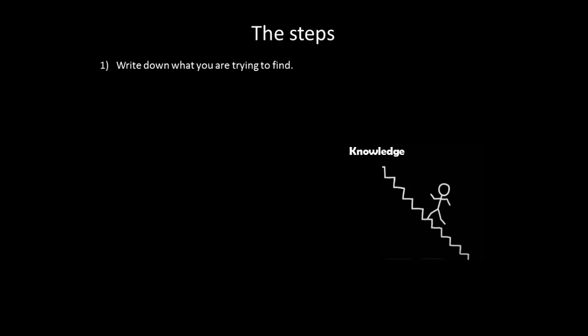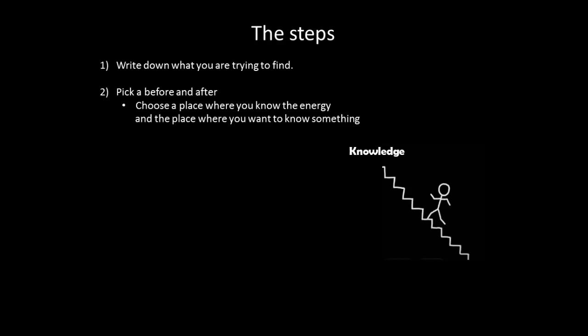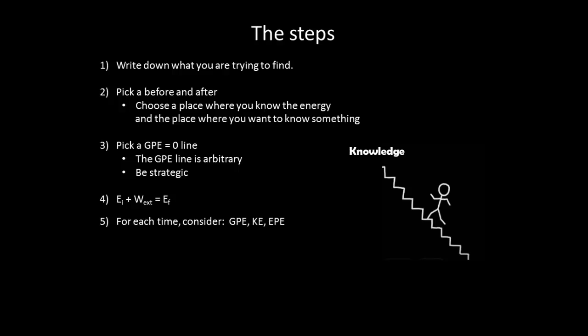So let's consider the steps. First, write down what you are trying to find. Pick a before and after. Choose a place where you know the energy and the place where you want to know something. Pick a GPE equals 0 line. This is arbitrary, so be strategic. Often we will pick the lowest point in a problem to be your GPE equals 0 line. Write down your equation: E initial plus work external equals the energy final.